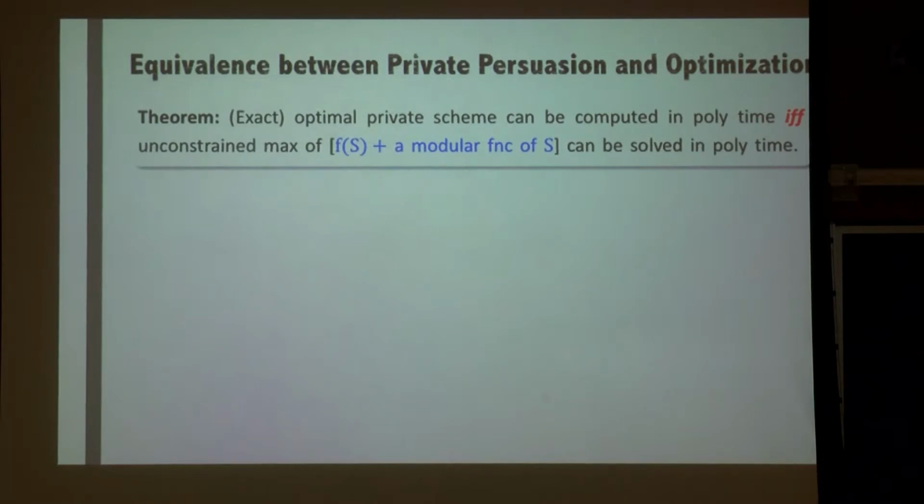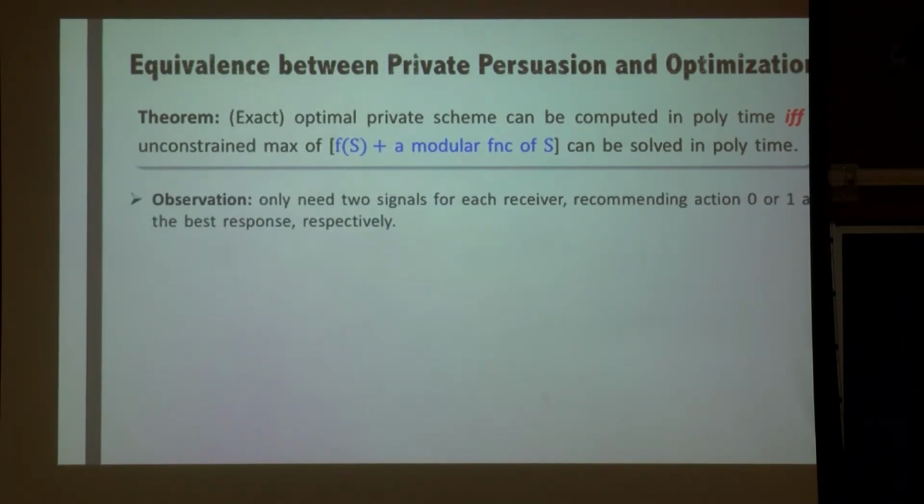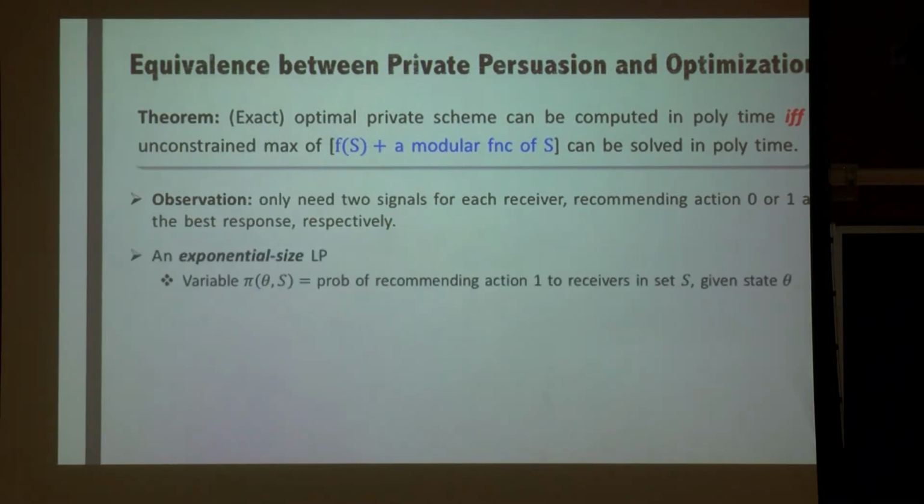Okay, so to prove the theorem, we start with a simple observation. That is, we claim that the optimal private scheme only needs two signals for every receiver, which recommend action 0 and 1 as his best response, respectively. This follows from a simple revelation principle type argument. Imagine that you have a strong letter version 1 and a strong letter version 2, but they result in the same outcome, so you could have just written one strong letter version.